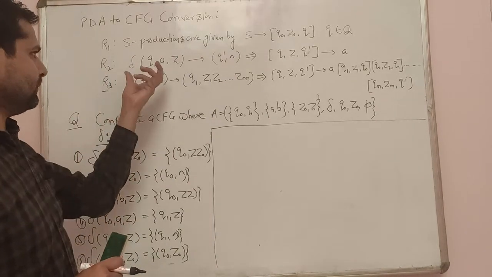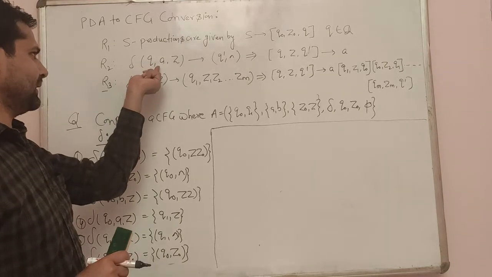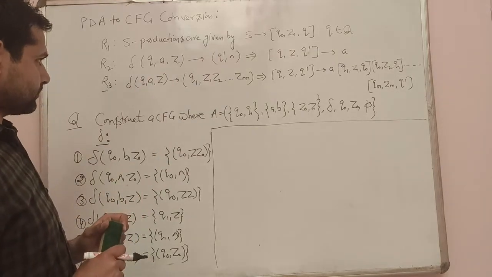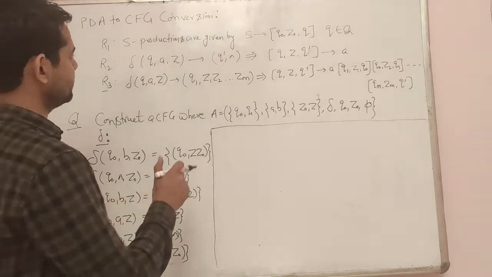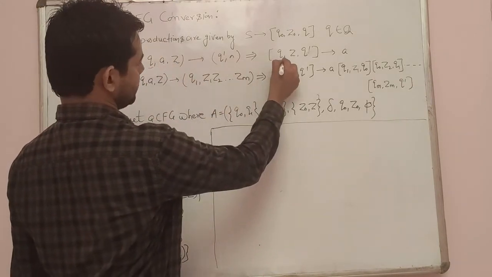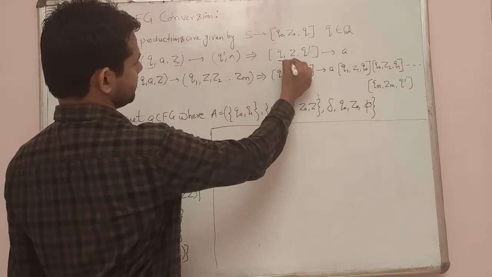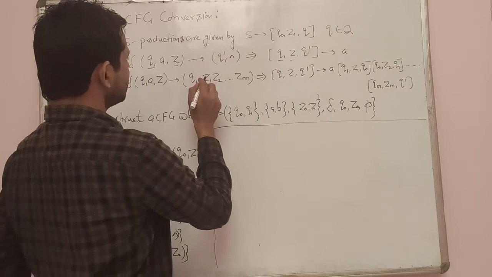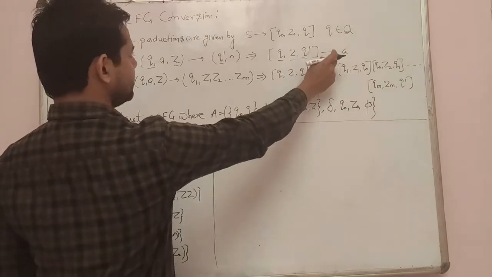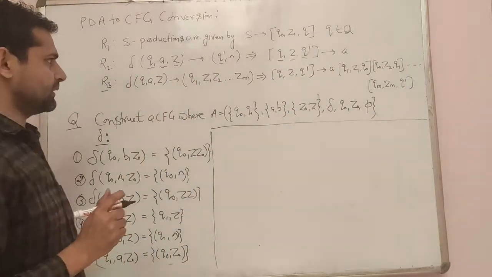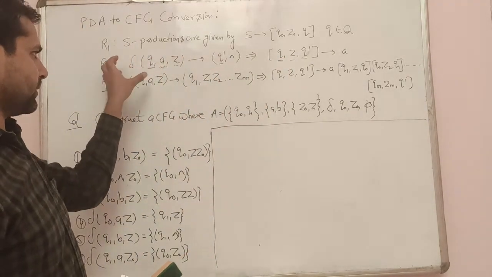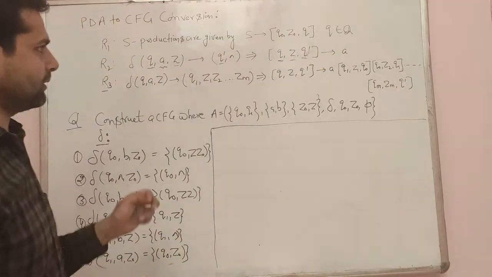In the second rule, if we have a production like Q A Z tends to Q dash, meaning we are popping something from the stack, then we will write that Q A as it is, with no change in Q. Then we will write the condition Z, then the new state, whatever it is, and then tends to the value written here. This is how you convert a popping production of the push-down automata into a context-free grammar.